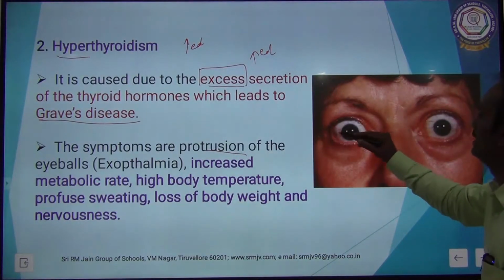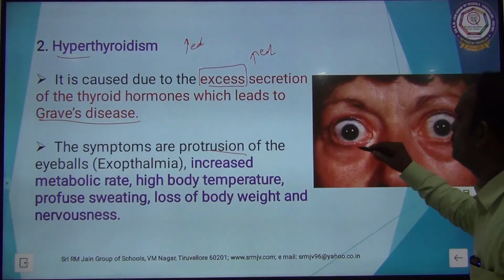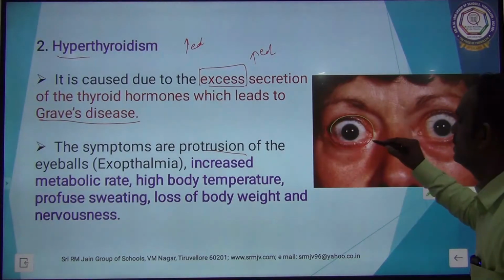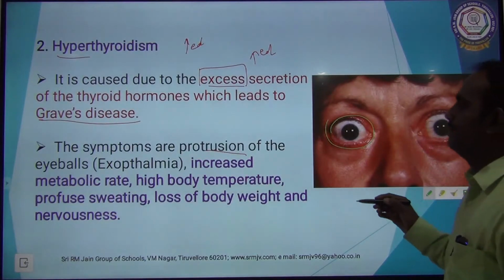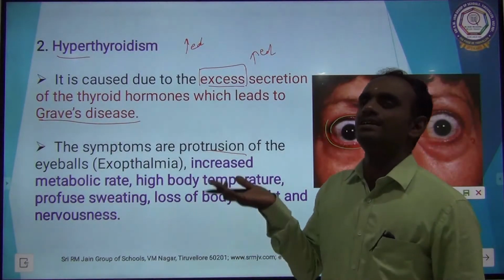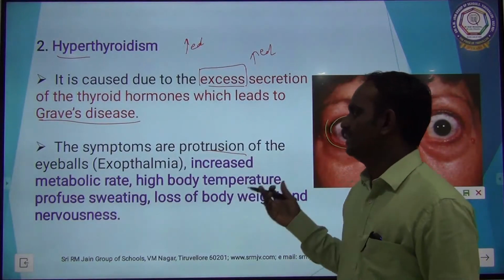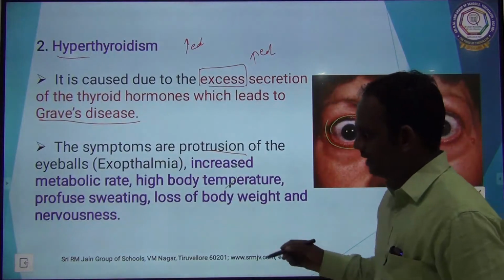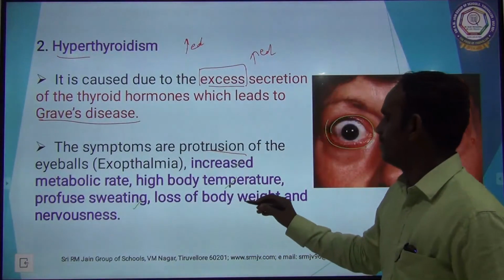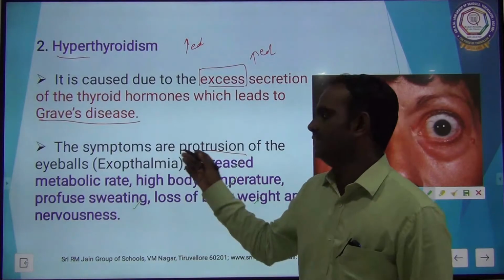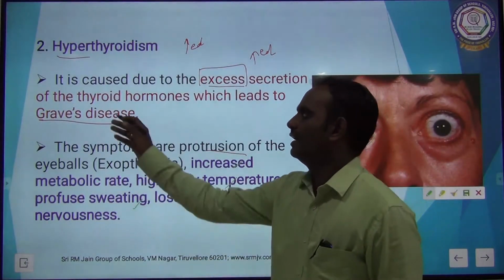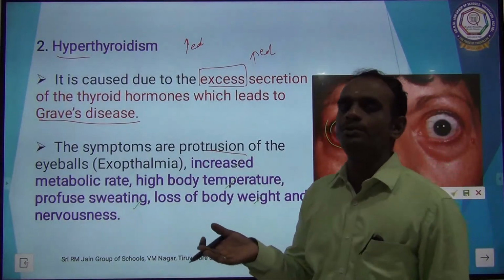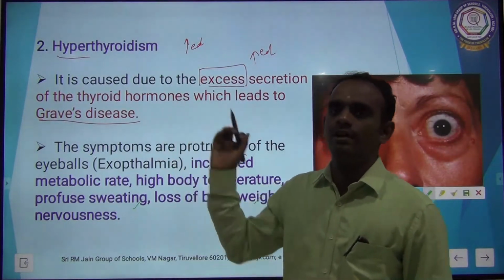See here, that particular man has a protrusion of the eyeball. The protrusion of the eyeball is mainly due to excess secretion of thyroid hormone. The second condition is increased metabolic rate, high body temperature, profuse sweating, loss of body weight and nervousness. So these are all the symptoms of Graves' disease. Graves' disease is caused mainly due to increased secretion of thyroid hormone.